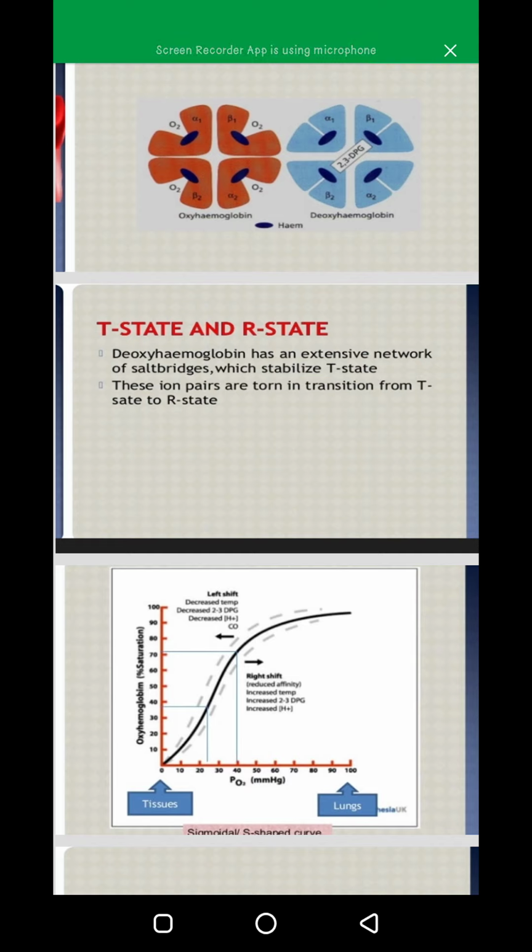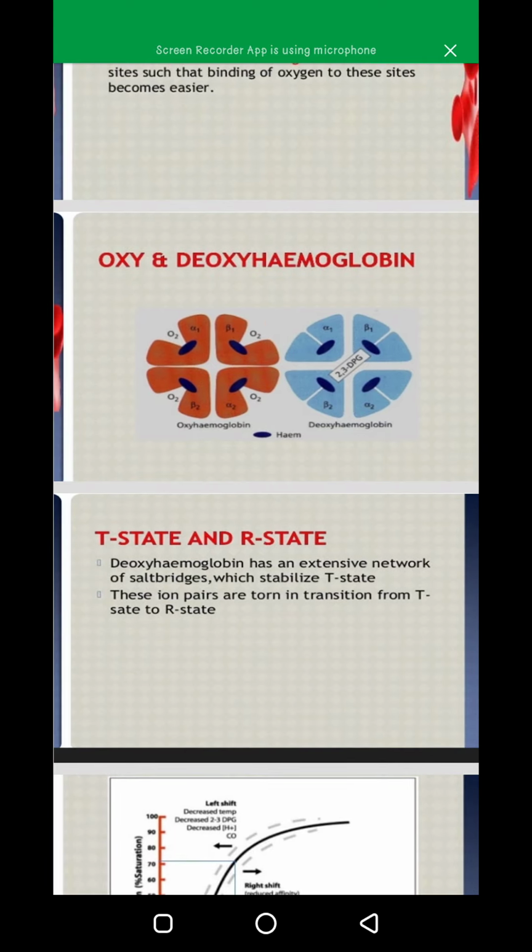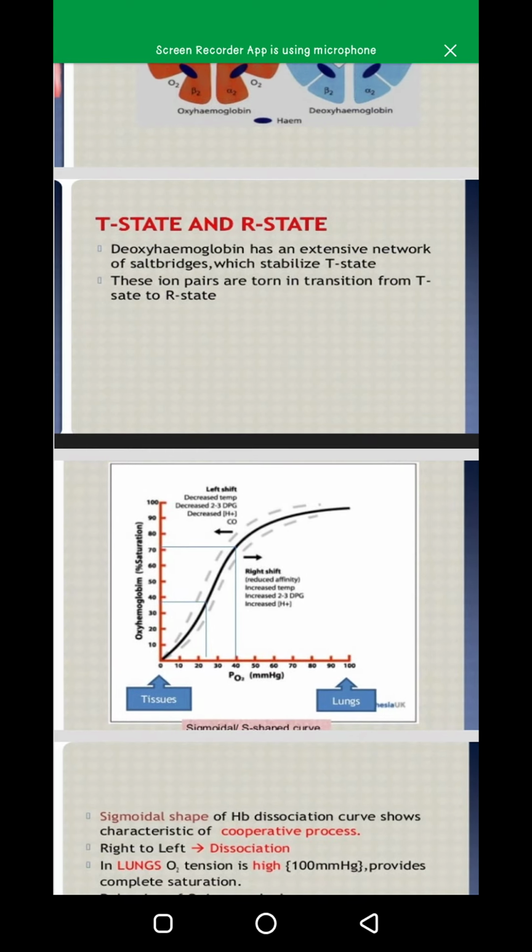Deoxyhemoglobin has an extensive network of salt bridges which stabilize the T state. Deoxyhemoglobin has the T state, and it stabilizes the T state. These ion pairs are torn in the transition from T state to R state. This is the R state, which is oxyhemoglobin, and this is the T state, that is deoxyhemoglobin. Now we have to study the oxygen hemoglobin dissociation curve.